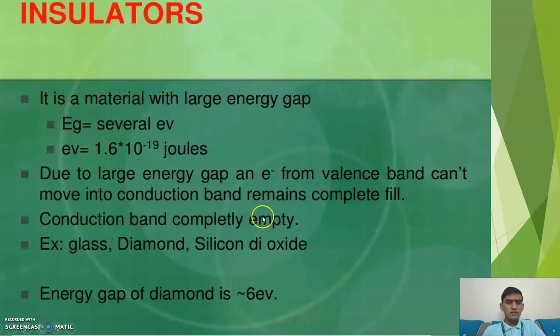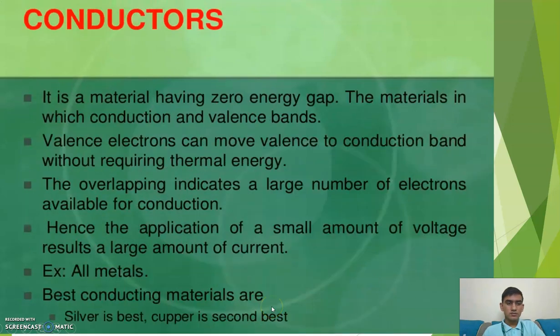So in this, there is no jump of electrons because there is a huge gap, so the conduction band is completely empty. Some examples are glass, diamond, silicon dioxide. The energy gap of diamond is 6 electron volts.